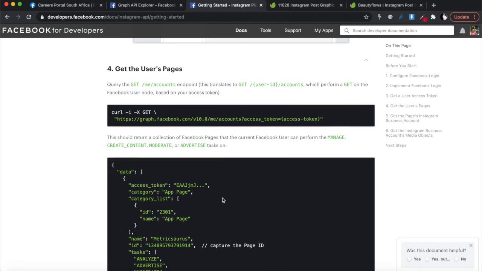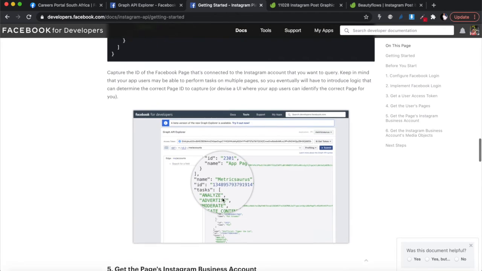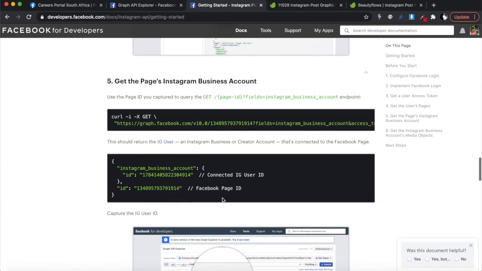So getting the user's pages, all of this is not necessary, okay? The only thing that we need to do over here is that we need to be able to do anything on the Instagram side. You need what they call the IG user ID. Okay, they call it the Instagram user ID. It's the user ID that you pass every time to the API whenever you want to do anything. Okay, so it's like your username, but sort of in a number, tokenized in a way.